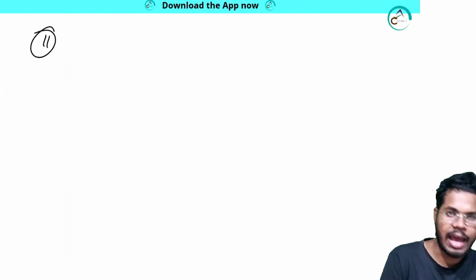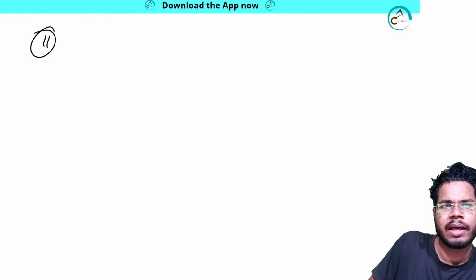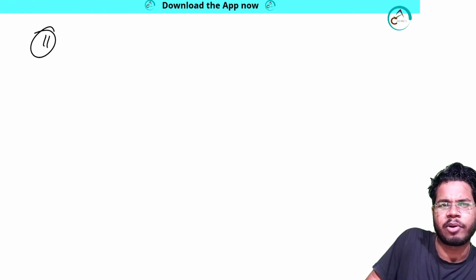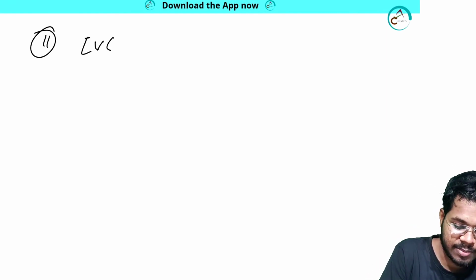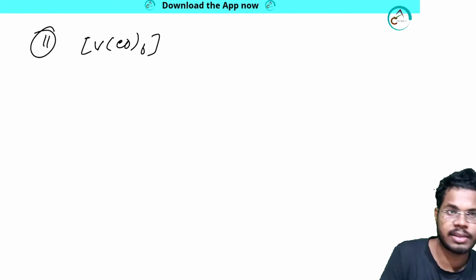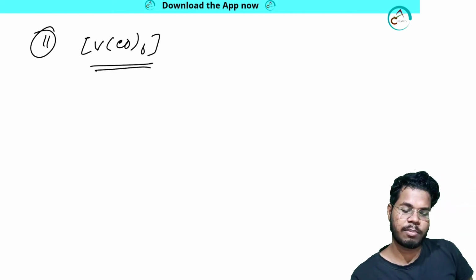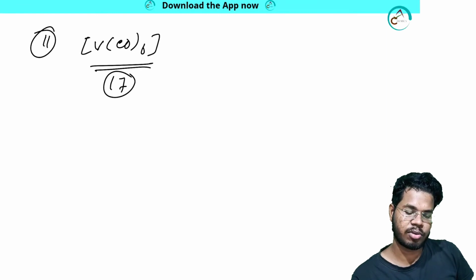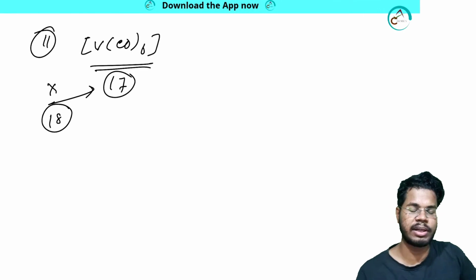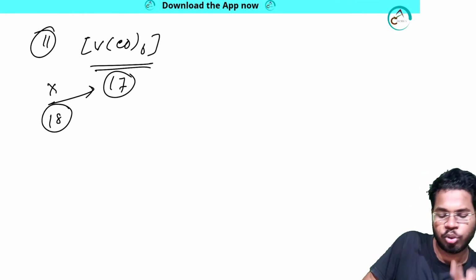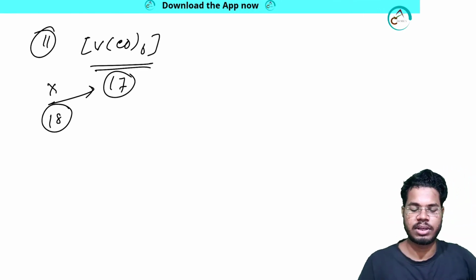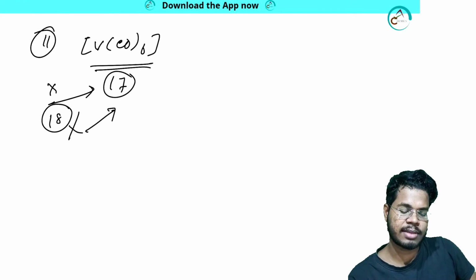Another application, what can I explain? Another application is that in a system like V(CO)6, I am taking this system. If you calculate the total number of valence electrons in the system, that is 17. I am taking only the 18 electron count, not EAN. If I am checking whether it is following the 18 electron rule or not, just check the EAN value, of course. So it does not have 18 electrons, it has 17 electrons.